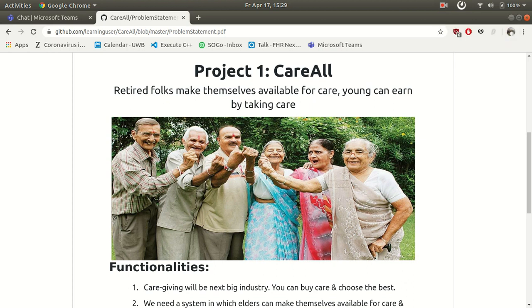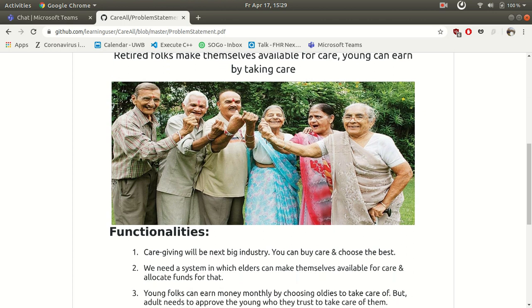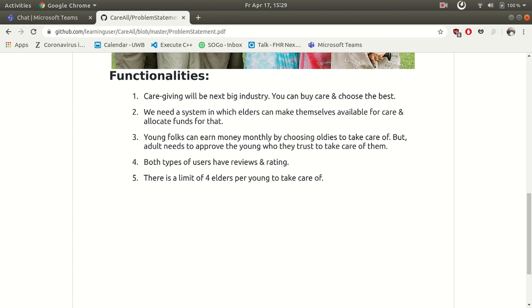Hello all. Today I am going to introduce to you all about a project called Care All. In this project, we have two main users. One user will be the retired folk and the other user will be a young adult. Retired folks can make themselves available for care, whereas a young person can offer a service and can earn some incentives. Following are the functionalities that we could expect from this system.